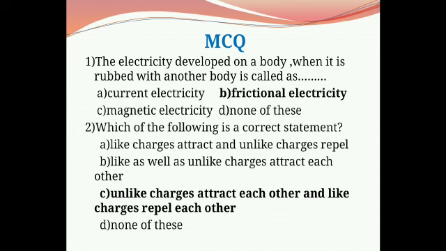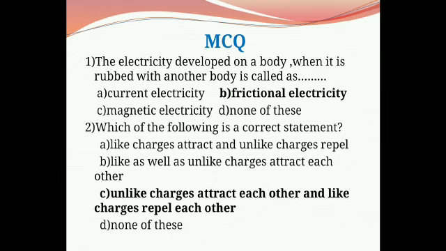As we know the definition of frictional electricity in the first slide, the electricity developed on a body when it is rubbed with another body is called frictional electricity. Therefore, correct option is B.